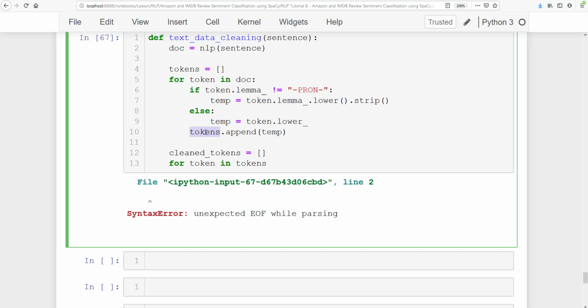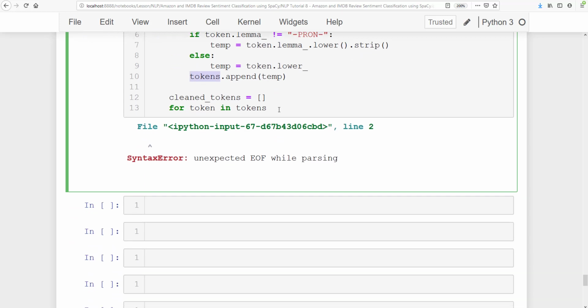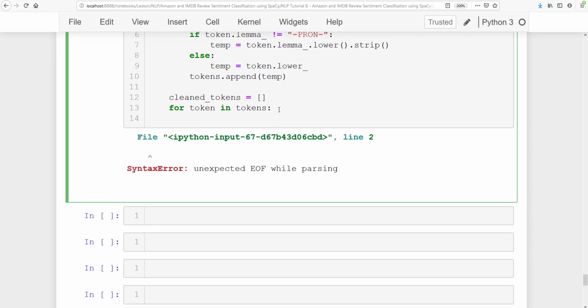Now I'm going to look inside the tokens and check if there is a stop word or punctuation, then remove those. So if token not in stop words, do you remember stop words? There were more than 300 stop words. And token not in punctuation, that is the punct.